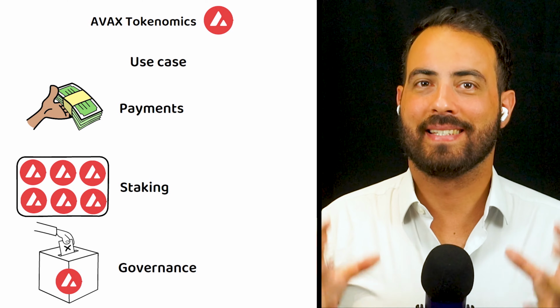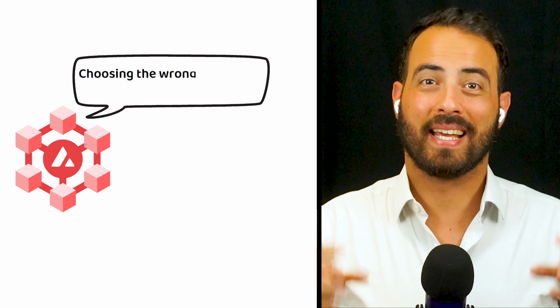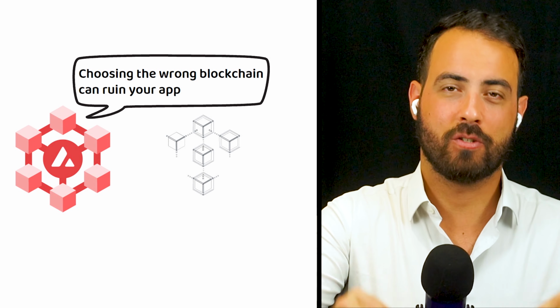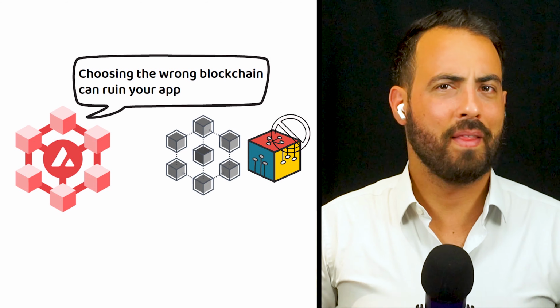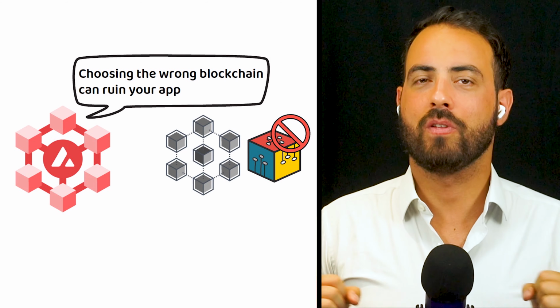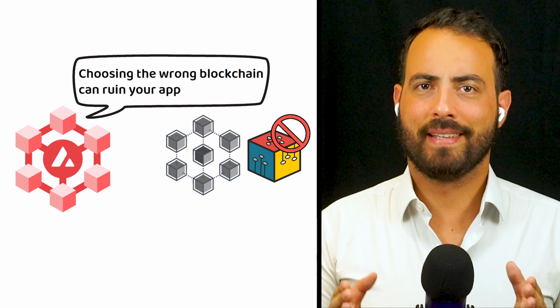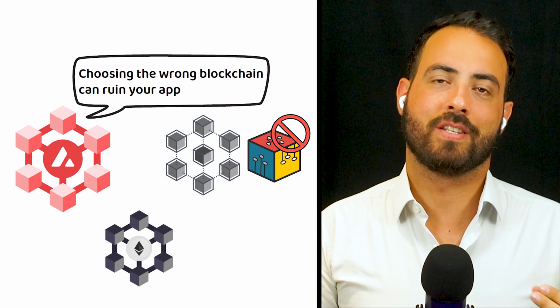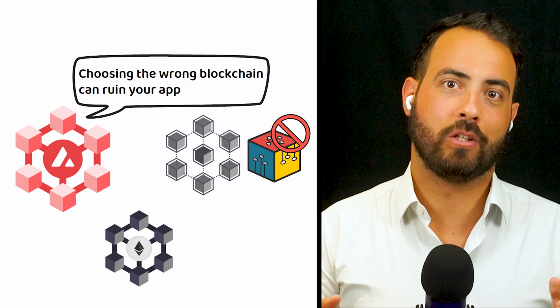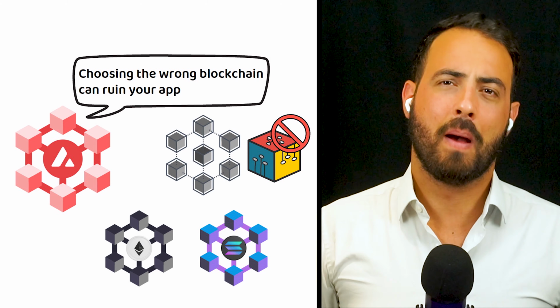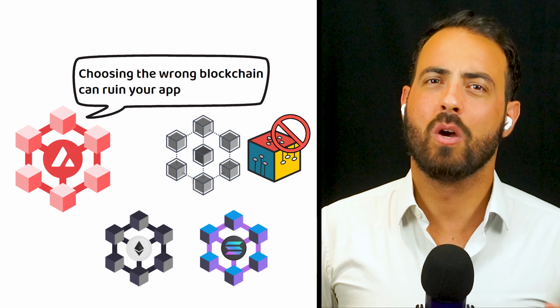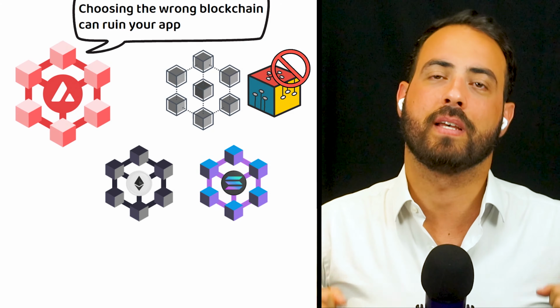In the intro, I stated the Avalanche website claims choosing the wrong blockchain can ruin your app before it has a chance to succeed. So, were they correct? In my opinion, yes. To be clear, this doesn't mean I am endorsing Avalanche over Ethereum or any other competitors such as Solana, etc. But in principle, I do agree with that claim on Avalanche's website.